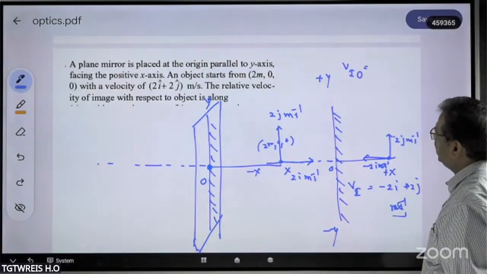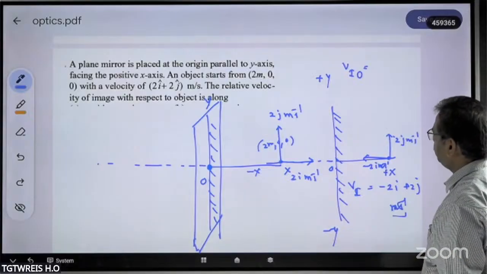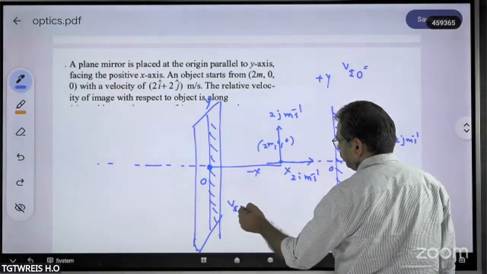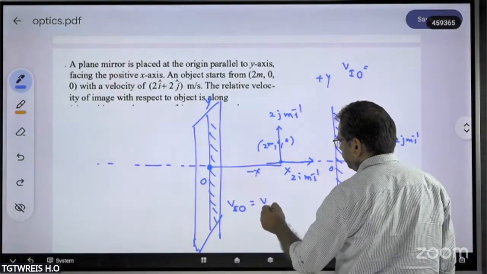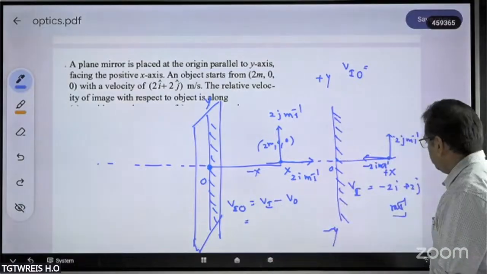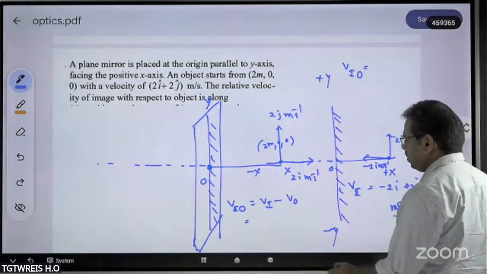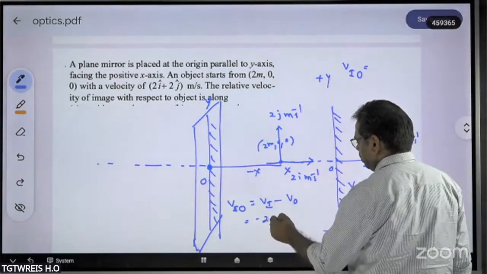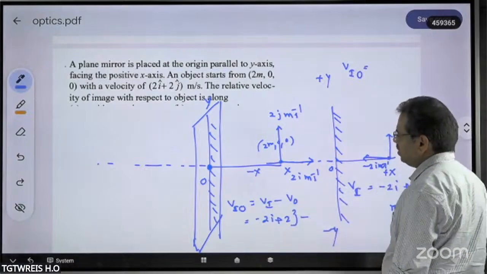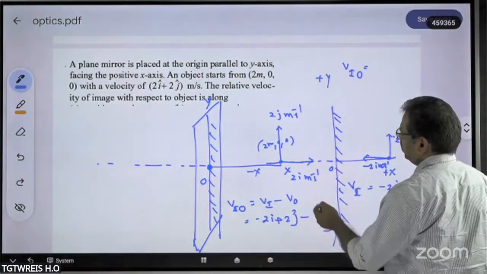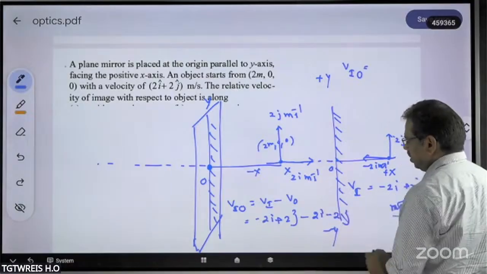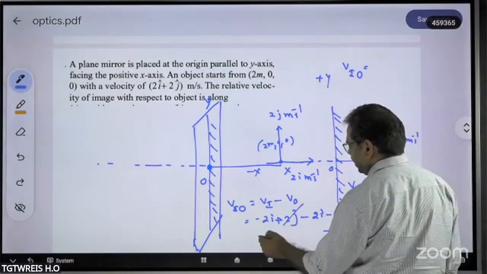Now what is asked is the velocity of the image with respect to the object. That is v_io is equal to v_i minus v_o. You know already v_i, that is equal to how much? Minus 2i plus 2j, minus v_o, which is 2i plus 2j. So plus 2j and minus 2j get cancelled.